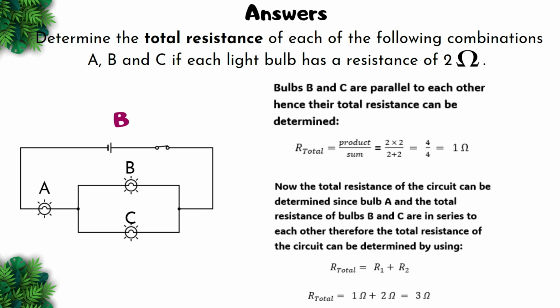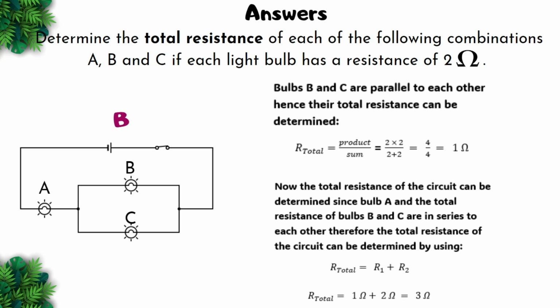In the next situation, B, bulbs B and C are parallel to each other, hence their total resistance can be determined. We find that we can use the equation product over sum equal to 2 by 2 over 2 plus 2. That gives us 4/4 to give us 1 ohm.